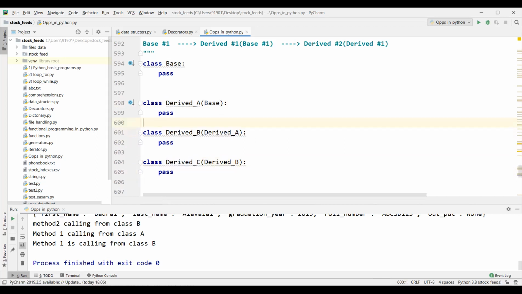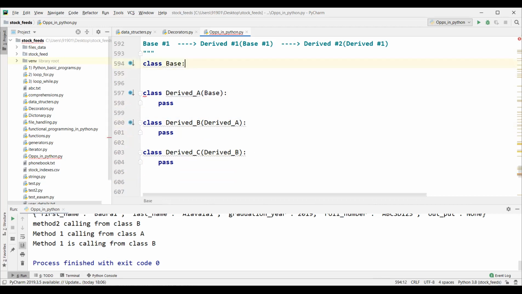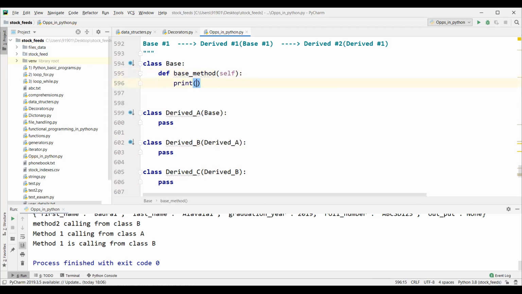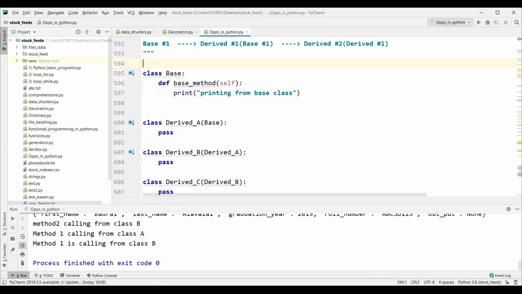Let's define one example on this. Let's say here I am defining a base method that prints, printing from base. Guys, once you understand this concept, we will come up with some use case. Tomorrow we will discuss one use case. First we have to understand the concept. That's why I'm taking a simple example here.